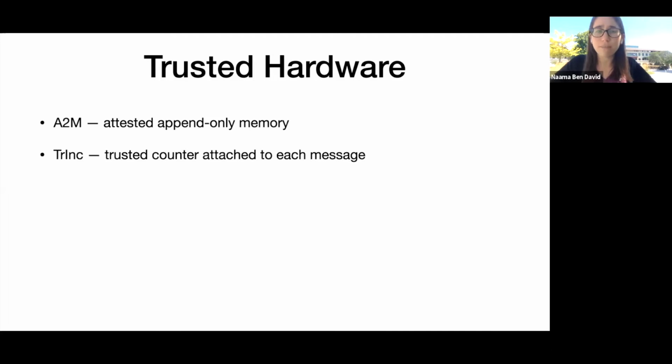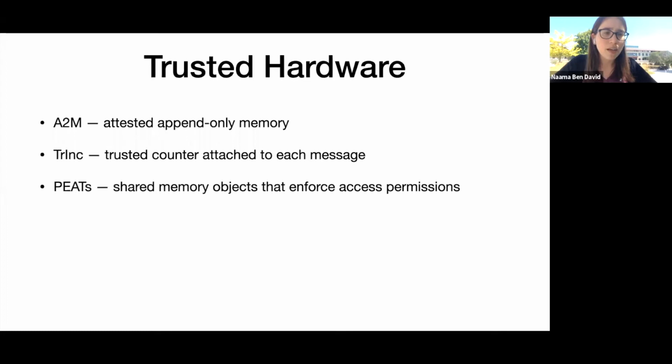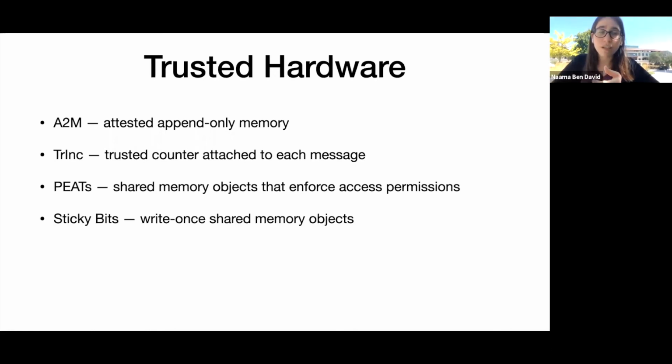There's TrInc, which is quite similar, and instead of a whole log, it has a trusted counter that is incremented, and this incremented value is attached to each message. Then there are shared memory primitives. There's PEATs, which is a general way to say that you have objects for which you can enforce specific access permissions. For every operation, there's a specific list of processes that can access this object with this operation. Similarly, there's sticky bits, which simply allow you to write once and never change this value again.